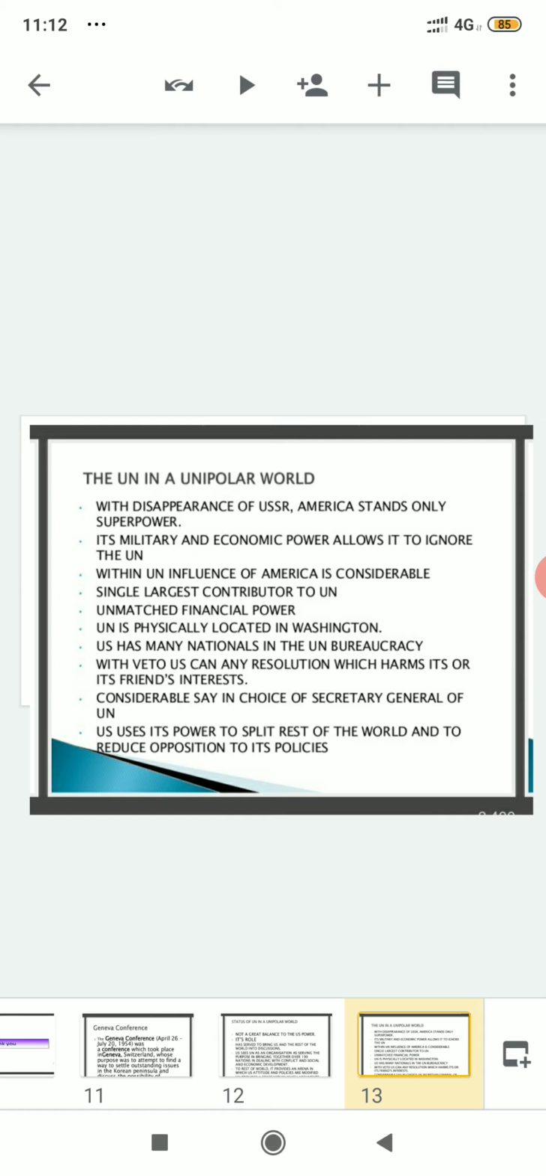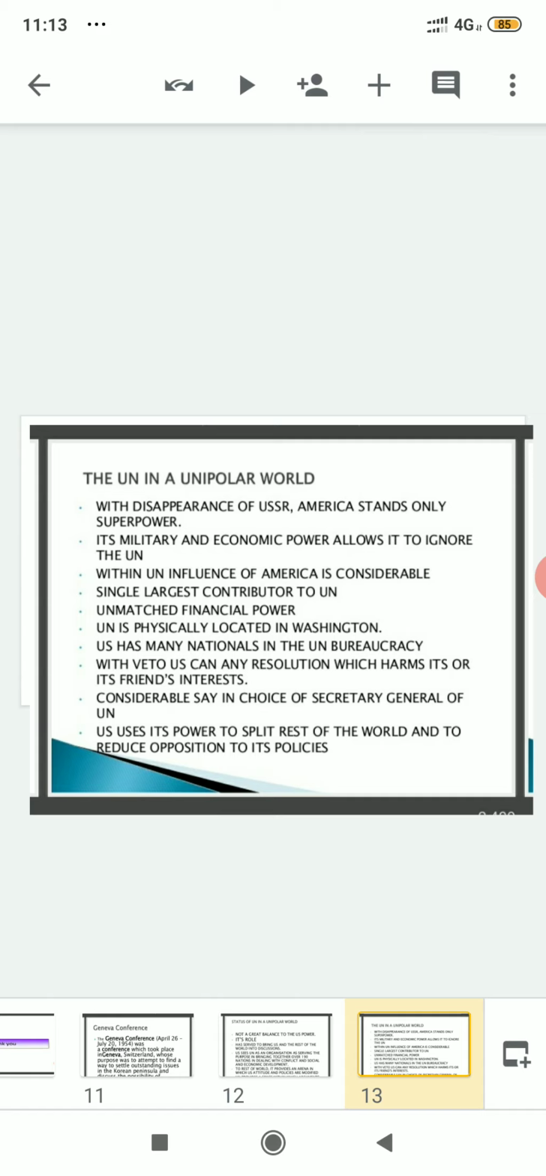But here, as the United Nations is very much successful in making the US abide by them, that means America, if it wishes, cannot do anything that it wants. For that, they have to seek prior permission. But the other factor is also there, that whatever military and economic power is with the US, it allows them to ignore, because they are economically powerful and in terms of military also very much powerful. Within the United Nations, the influence of America is considerable.